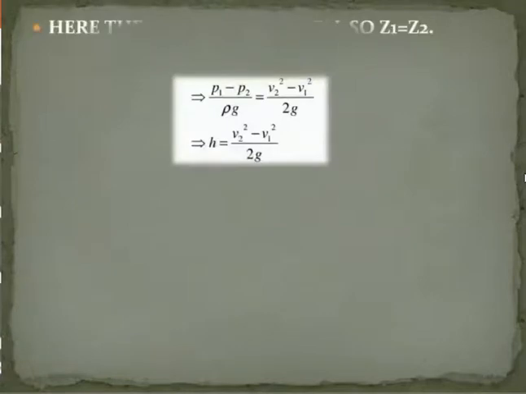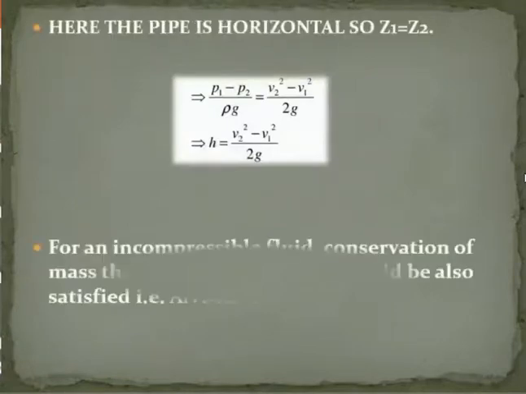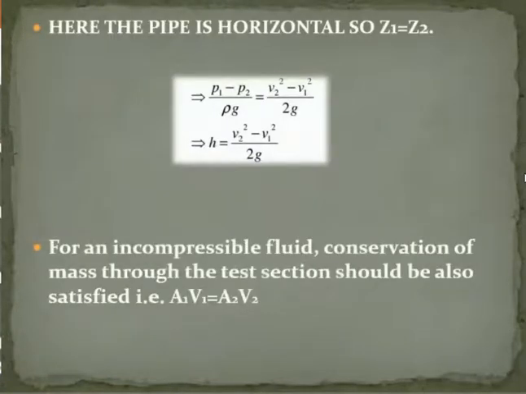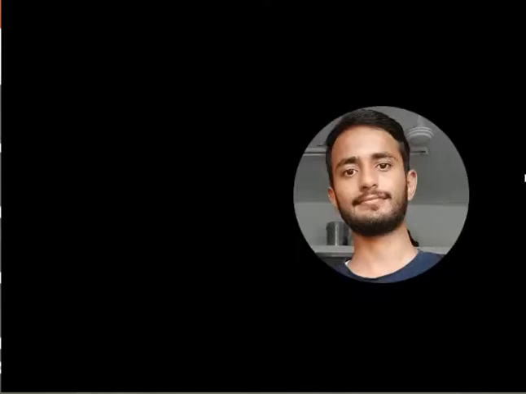In this experiment, as the pipe is horizontal, there is no role of height, and Z1 will be equal to Z2. So for an incompressible fluid, conservation of mass through the test section should also be satisfied, which states that area of the starting point into velocity of the starting point is equal to area of the end point into velocity of the end point. That is A1 V1 equals A2 V2.